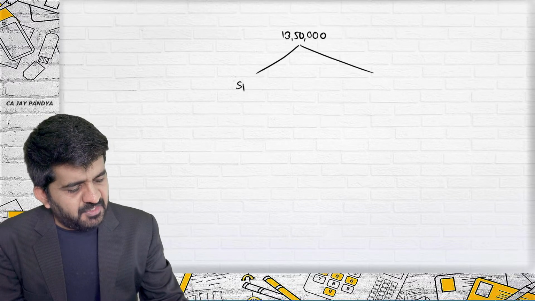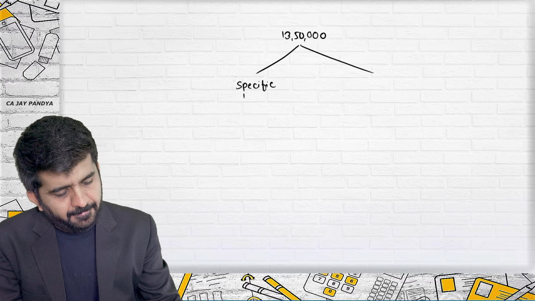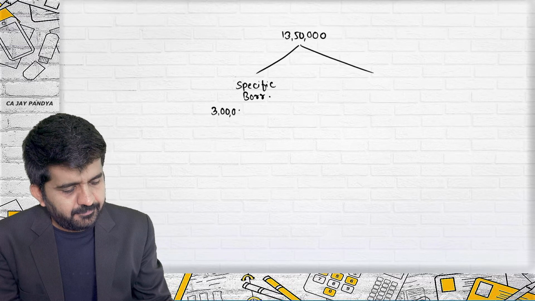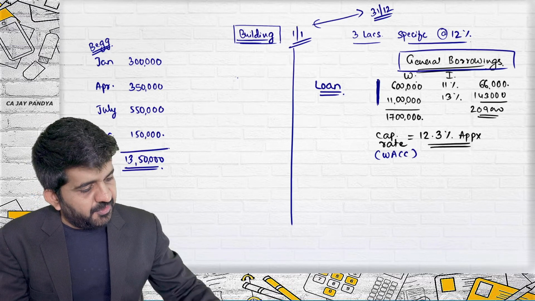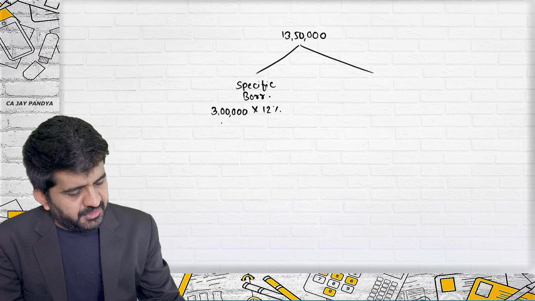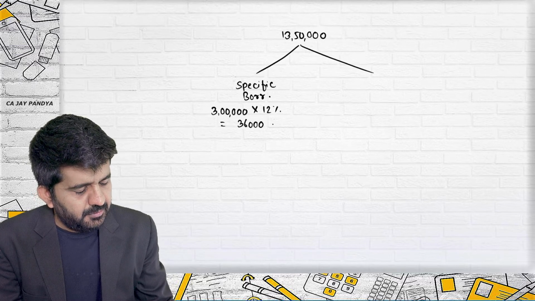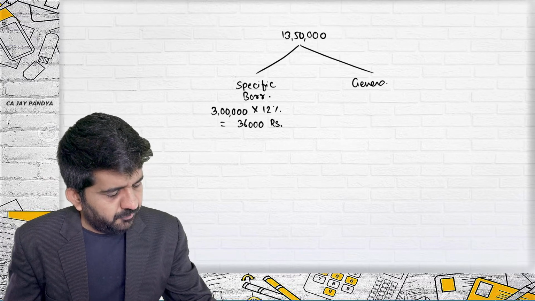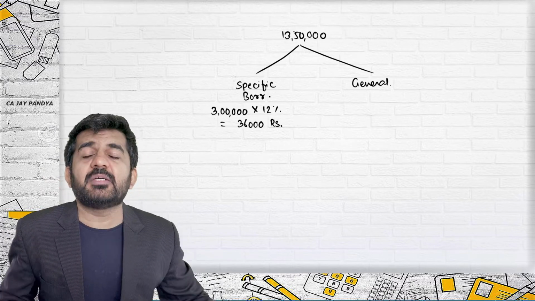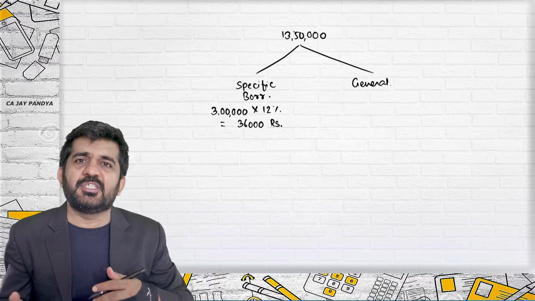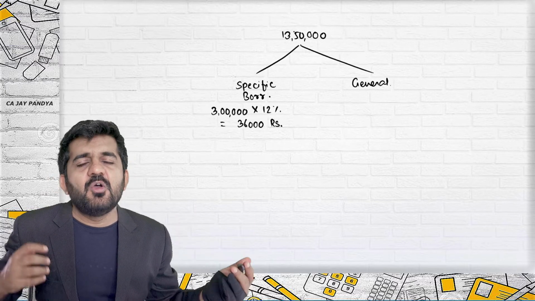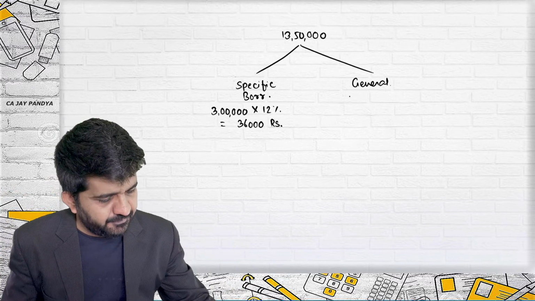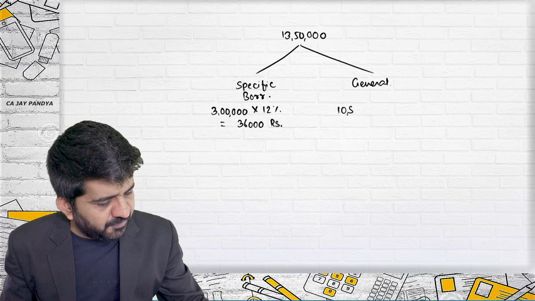I am having specific borrowing of 3 lakhs. What is the rate of interest? 3 lakhs at 12% is 36,000 rupees. Is it all? General borrowing will be remaining. How much I might have borrowed from other sources or other capital, which practically I have not borrowed for the specific purpose, but for my overall business. That type of borrowing will be 10,50,000.